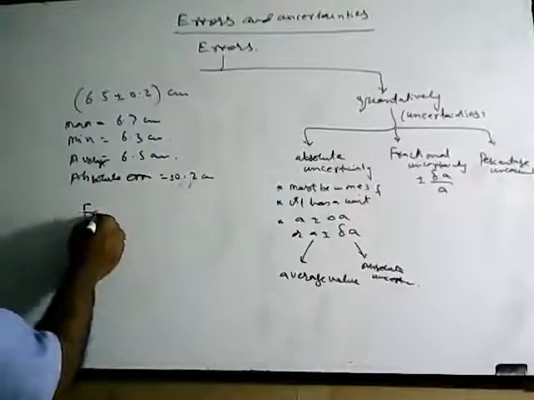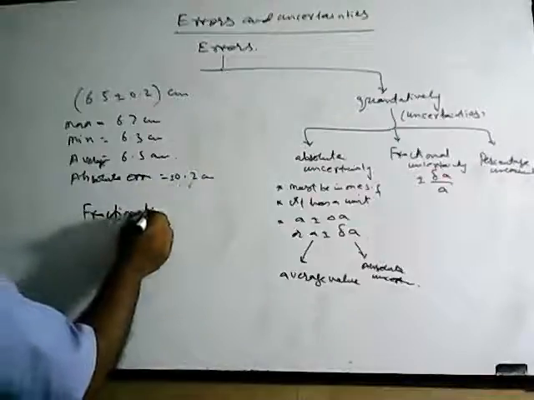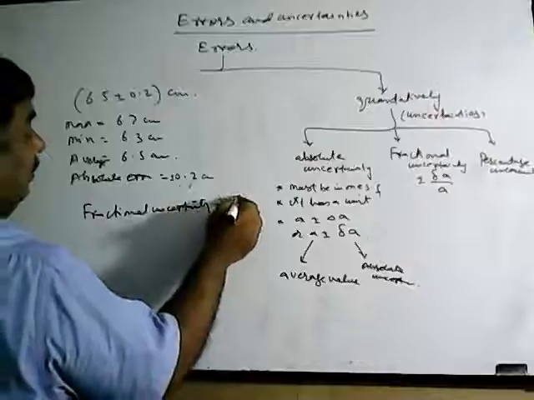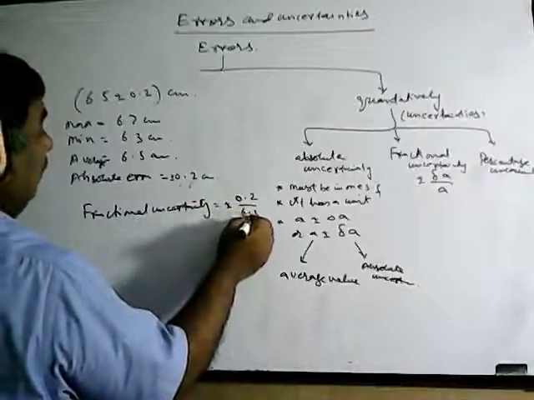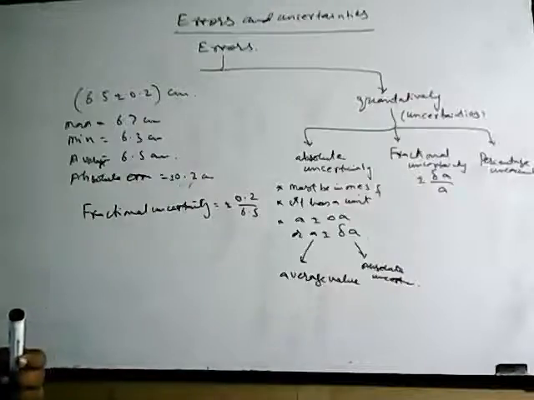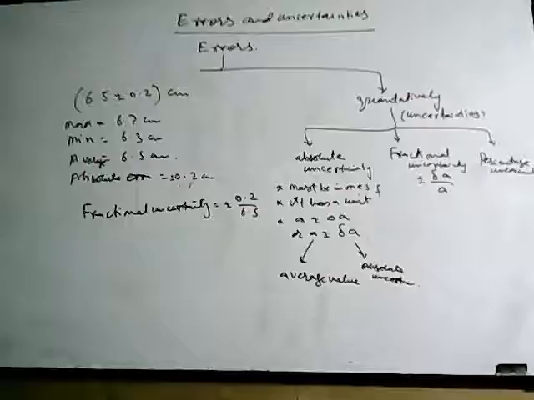Now what is the fractional uncertainty here? Fractional uncertainty here is plus minus 0.2 upon 6.5. Now centimeter is cancelled out, and you can have this up to one significant figure or two significant figures.